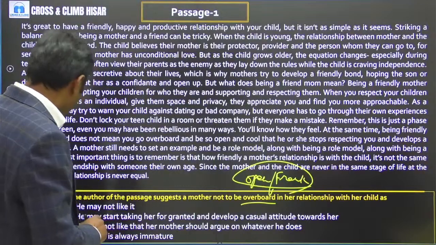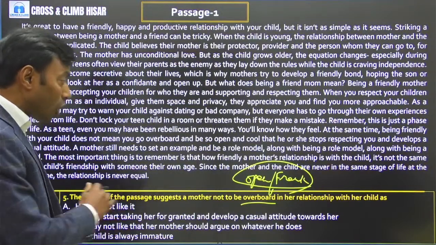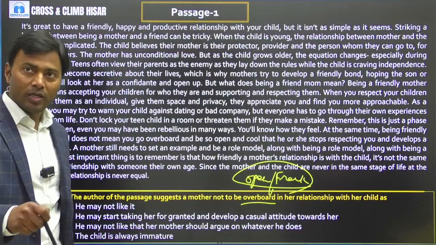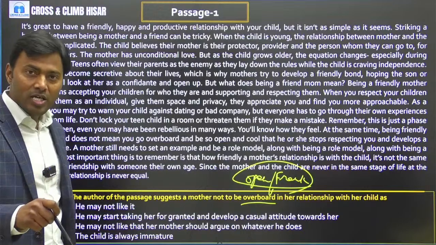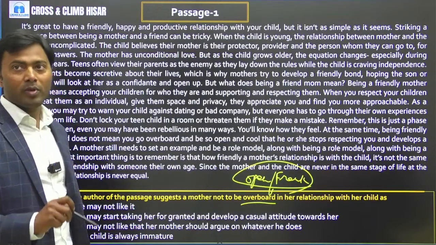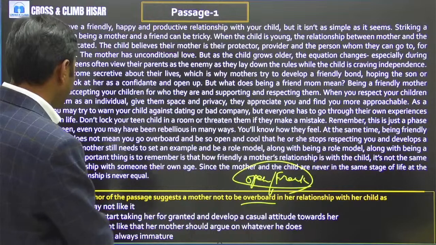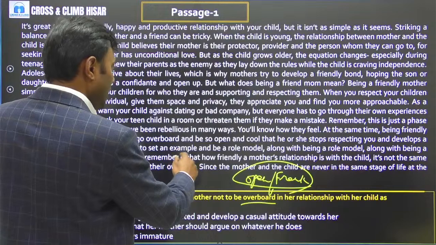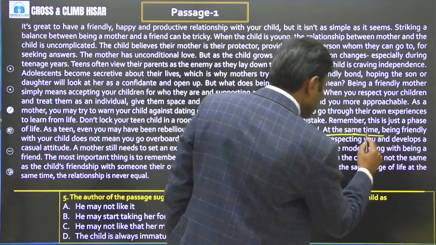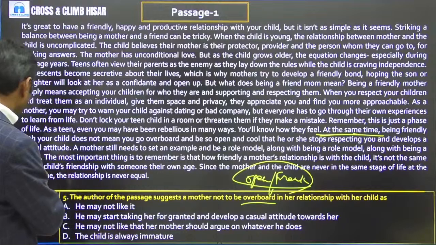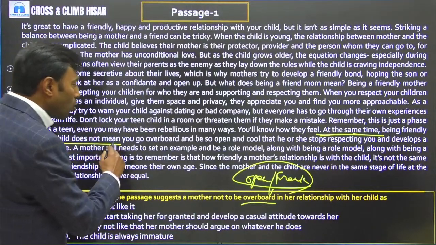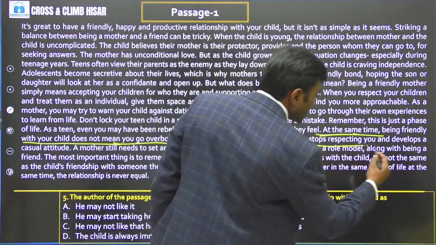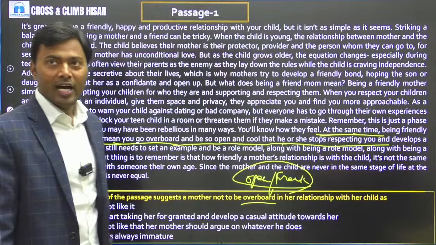Is that clear? So, the author of the passage suggests a mother not to be overboard in her relationship with her children. What is the reason? Why is the author suggesting mothers not to be overboard? Now see the suggestion: Being friendly with your child does not mean you go overboard and be so open and cool that he or she stops respecting you and develops a casual attitude.